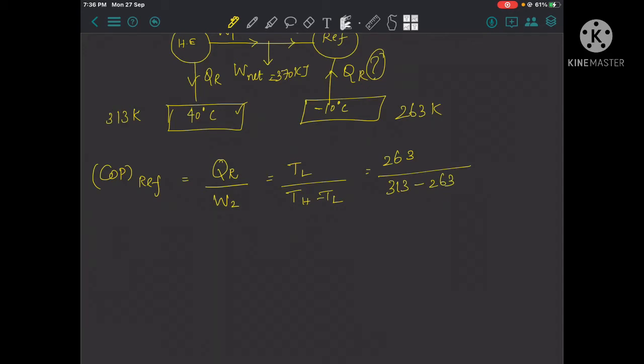Now we get QR divided by W2 is equal to 5.26.